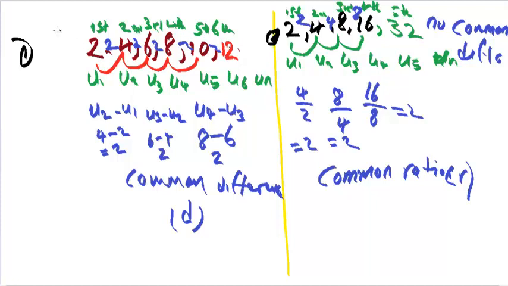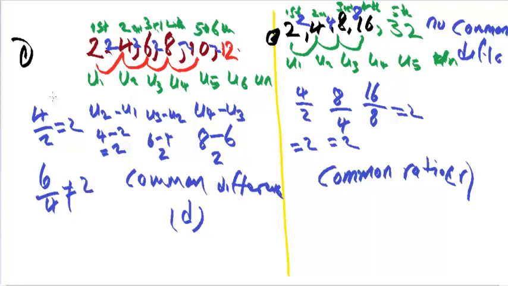When we come to the first one again, and we try to see if we also get a common ratio, we can take U2 divided by U1, and U2 is 4. So 4 over 2, that is 2. Then the next one, U3 divided by U2, that is U3 is 6 divided by U2 is 4, and that is not equal to 2.